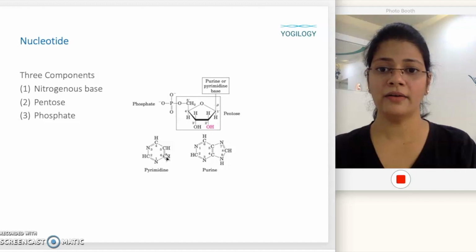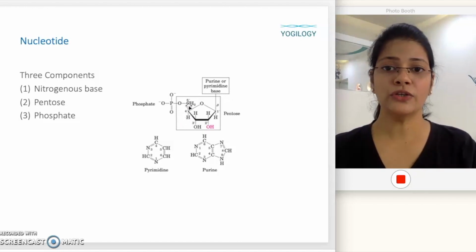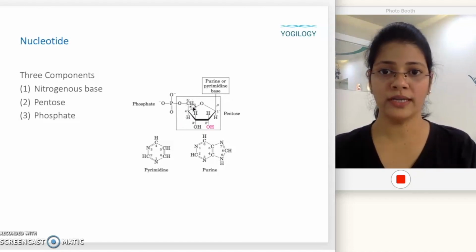Similarly, pyrimidines can also attach over here through their N1 nitrogen to the same C1 prime carbon. So that will be your attachment with the sugar. Now, esterification of this group over here, that is the CH2 group of the sugar, will basically give you a total nucleotide.